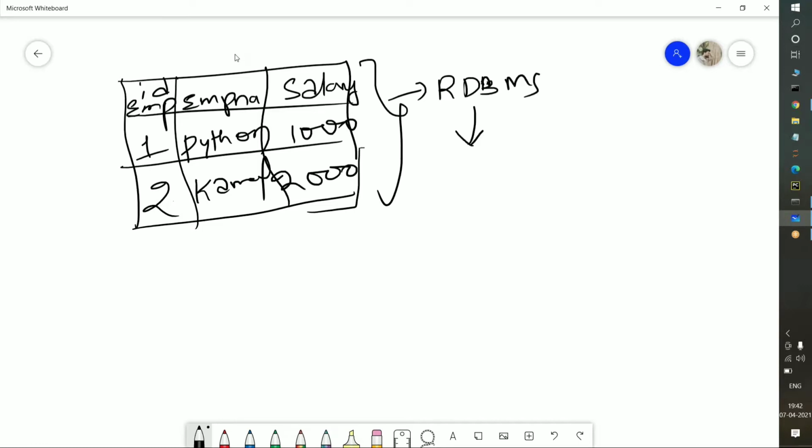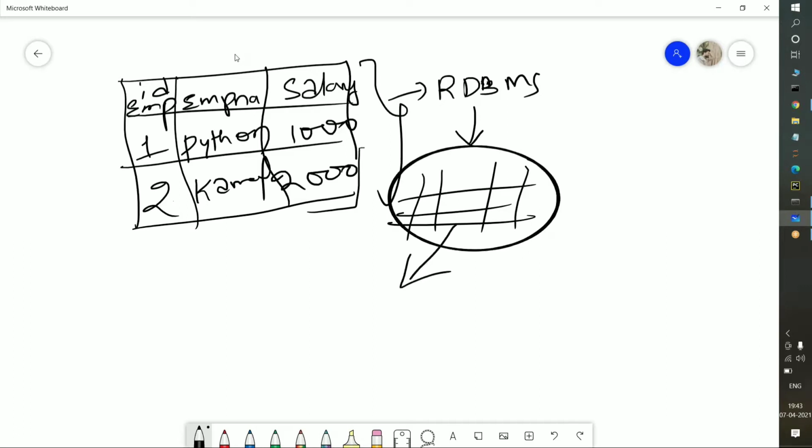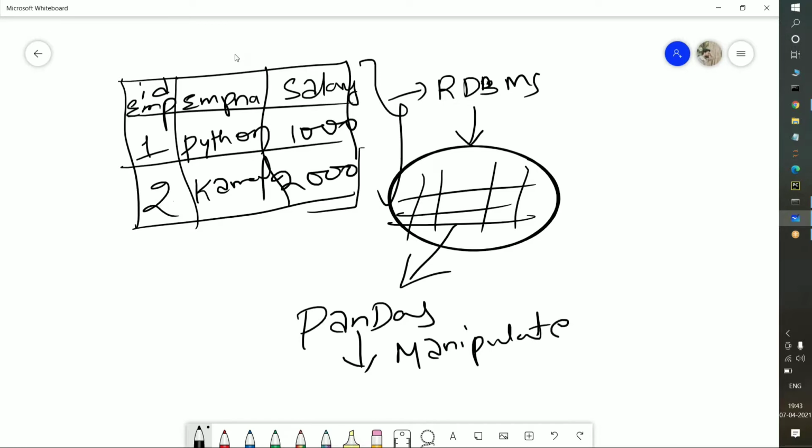RDBMS is nothing but relational database management system. The data which is in a structured format, which means tables and rows, will have columns as well as rows. This type of data can be handled with the help of a package known as Pandas. Pandas is the library which is used to manipulate, which means in different formats we can handle the data with the help of this Pandas package. This is how structured data works.